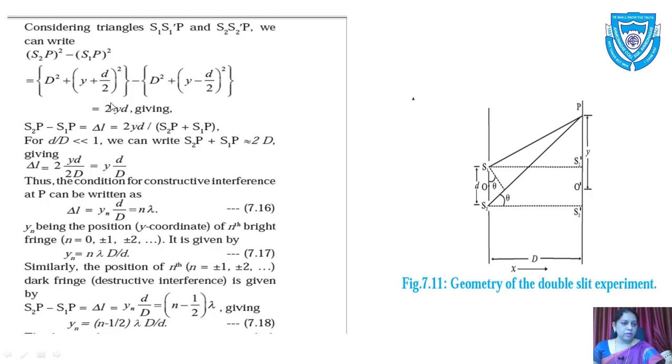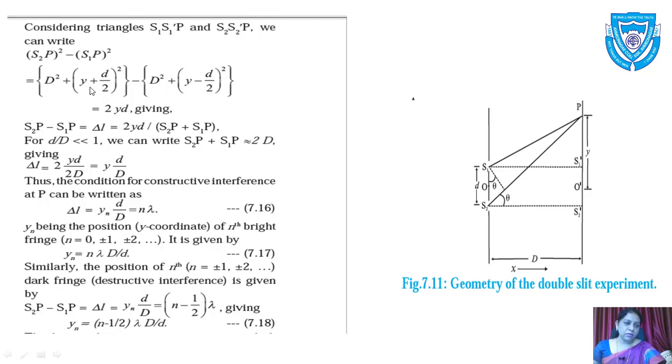If you expand this equation, we'll have D square plus Y square plus 2yd upon 2 plus d square upon 4, minus D square plus Y square minus 2yd upon 2 plus d square upon 4. What will happen here is D square will get cancelled, Y square will get cancelled, and the third terms, d square by 4, d square by 4, also get cancelled.